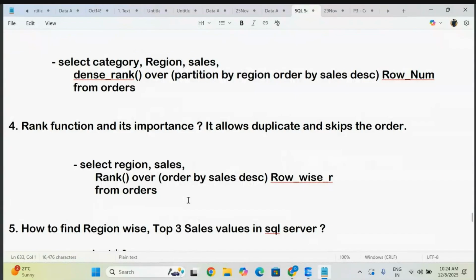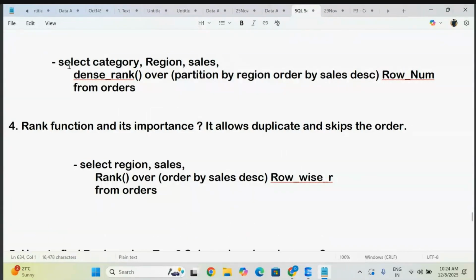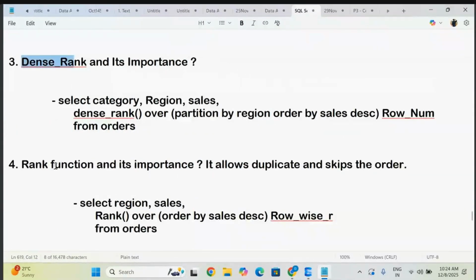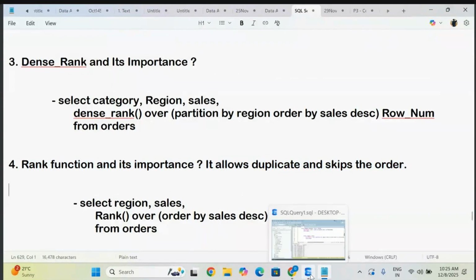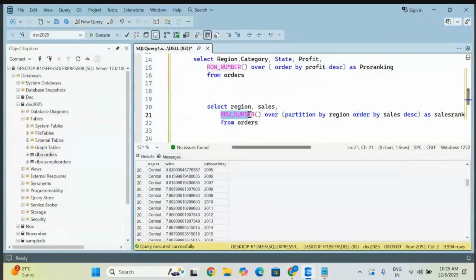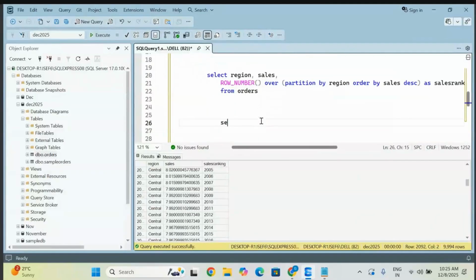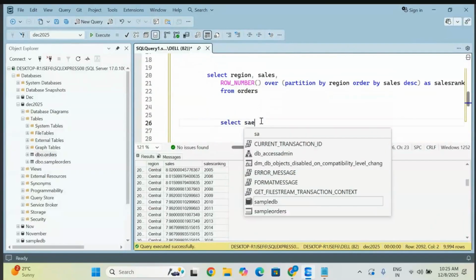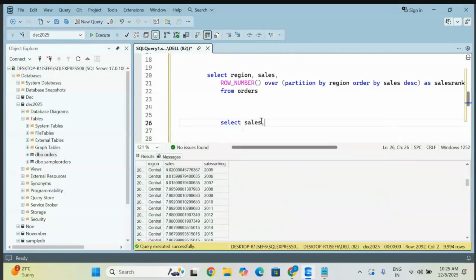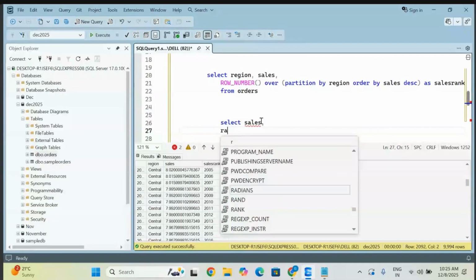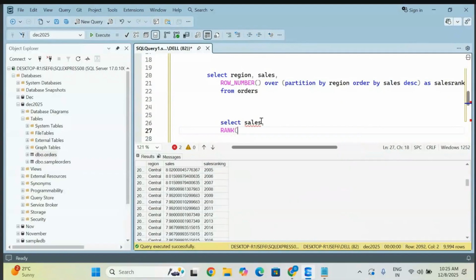These are also the same thing that you are going to write. What we are doing is this is the DENSE_RANK and this is the RANK function scenario. Nothing else is different, the only thing that changes is the function name. Now observe a very simple thing. Let me take SELECT, and I'm going to take the sales only for your understanding. Let me take the RANK function, open braces, the condition is this one, nothing bigger.